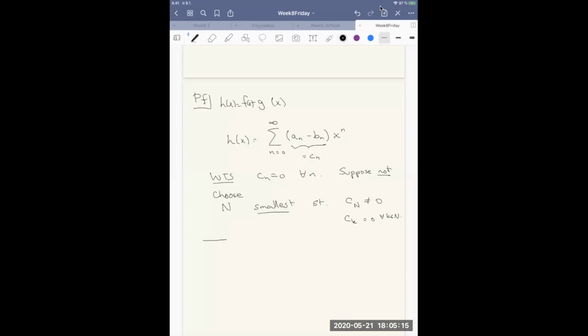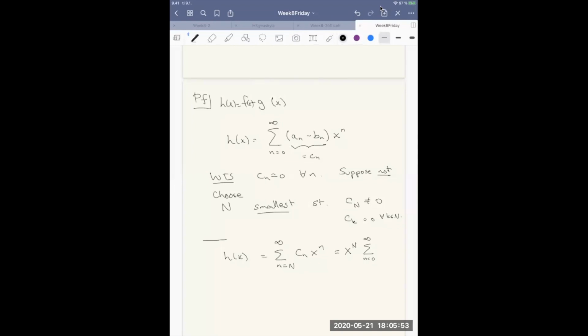And let's write this h in a little bit different way. So h(x) is equal to the sum, n from capital N to infinity, of c_n x^n. This is because of the vanishing assumption here. We can drop the first terms; they don't give us anything. And then I want to take a factor x^N out, and I will shift the indices so that they start from 0.